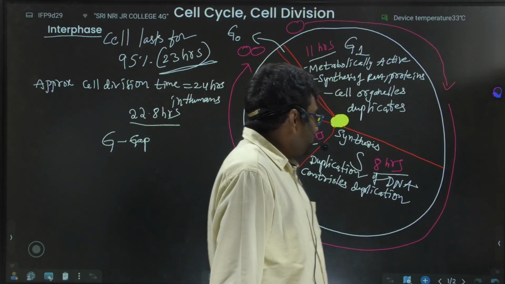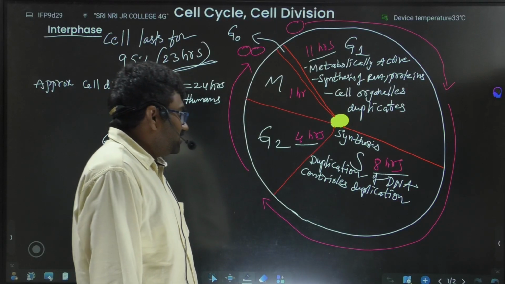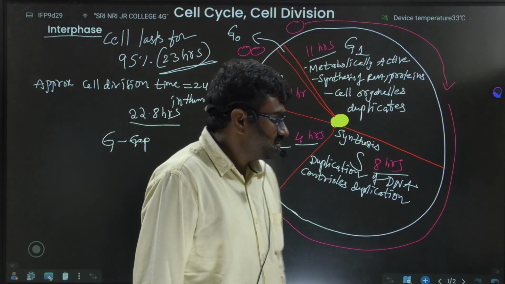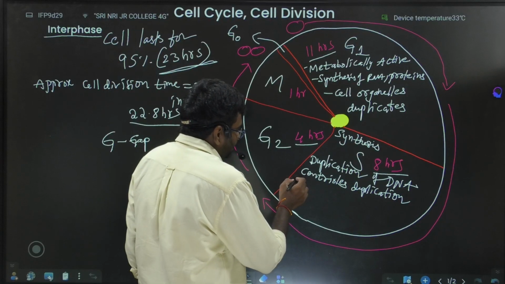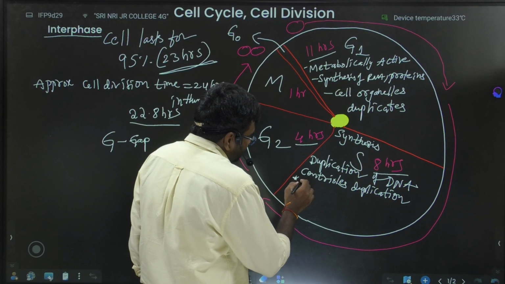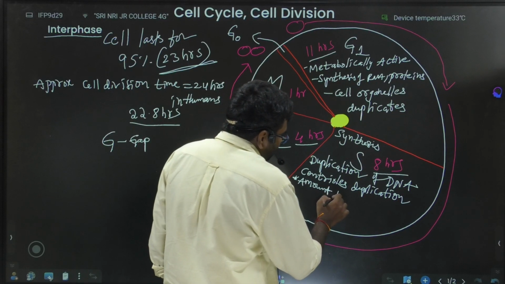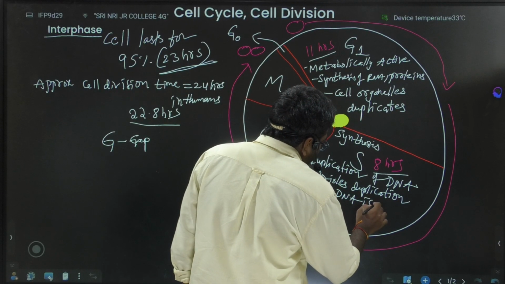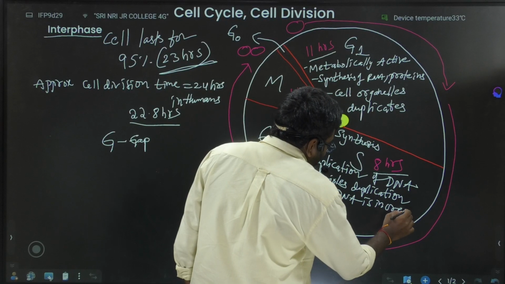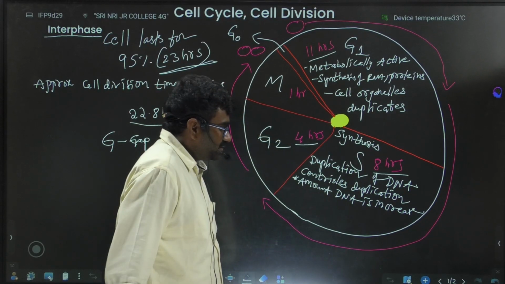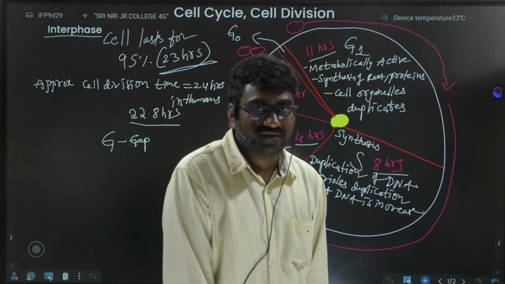In the S phase, the amount of DNA is increased, which is very, very important, but the ploidy never changes.